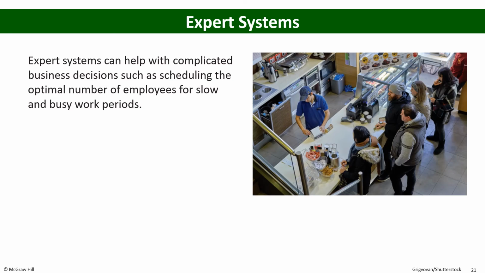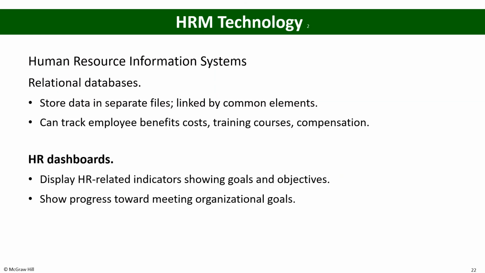Expert systems can help with complicated business decisions, such as scheduling the optimal number of employees for slow and busy work periods. That's one way a restaurant can manage how many employees they require in their busy hours or in their slow hours.